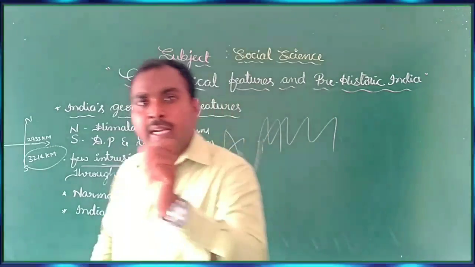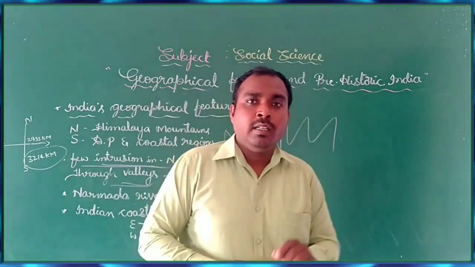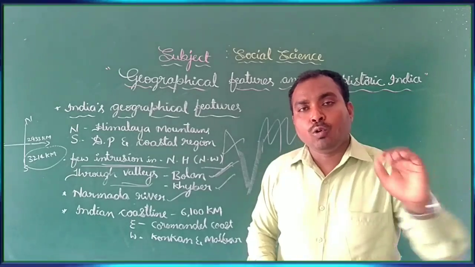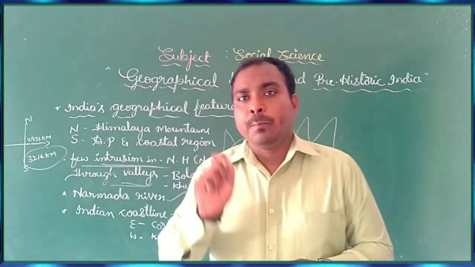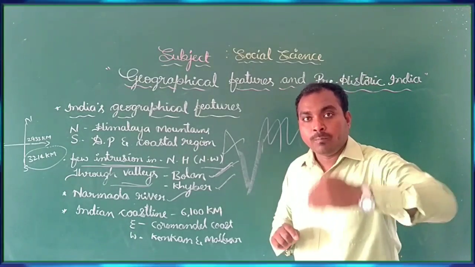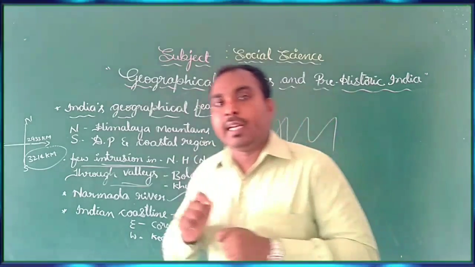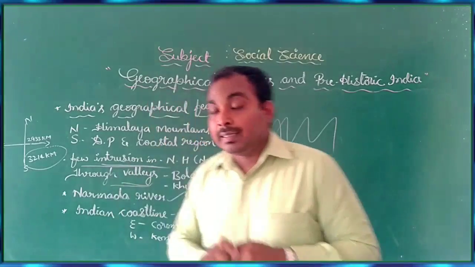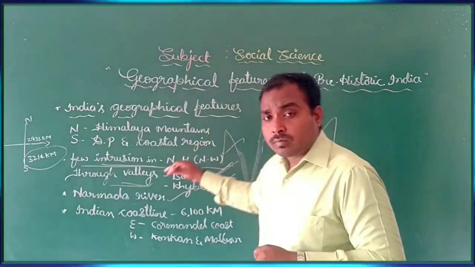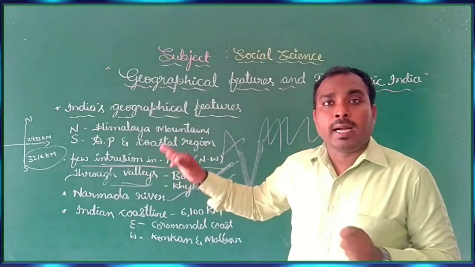What does perennial mean? Perennial means rivers which flow throughout the year. In North India we can see different kinds of perennial rivers because they rise in the Himalaya, and also the Brahmaputra and Ganga.